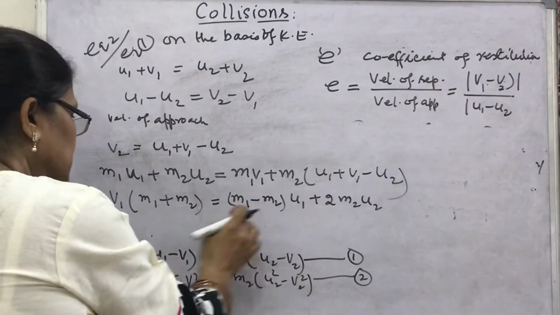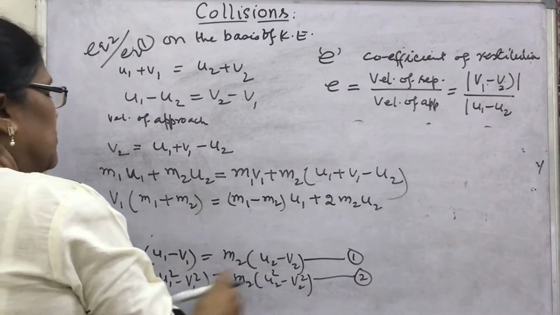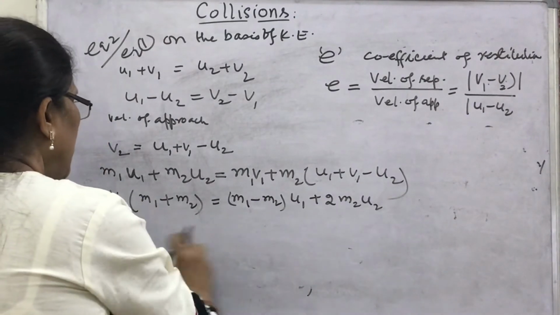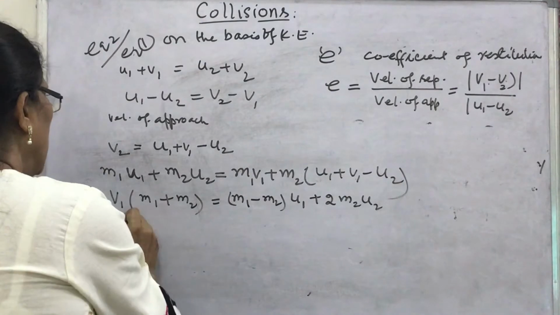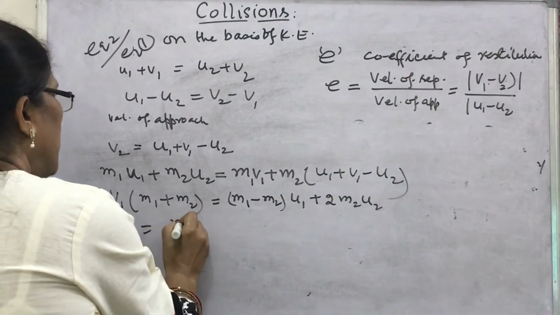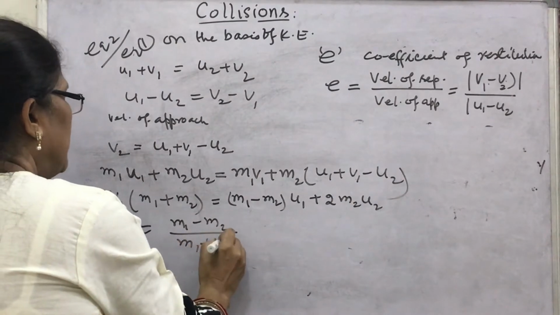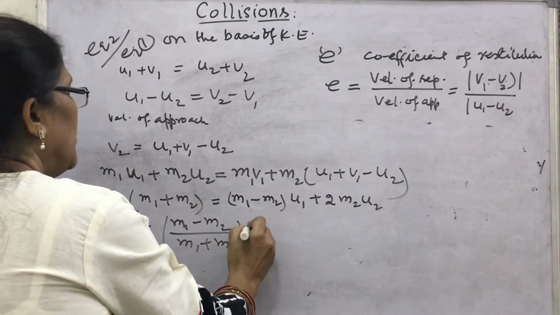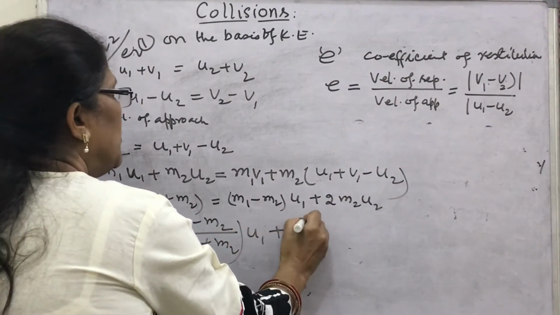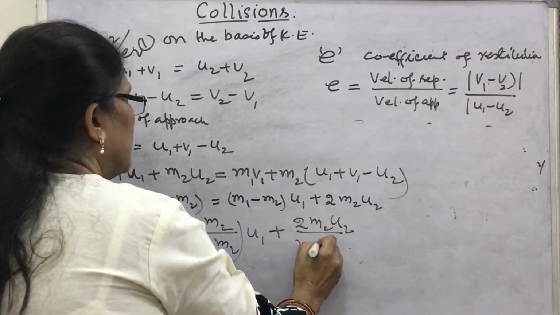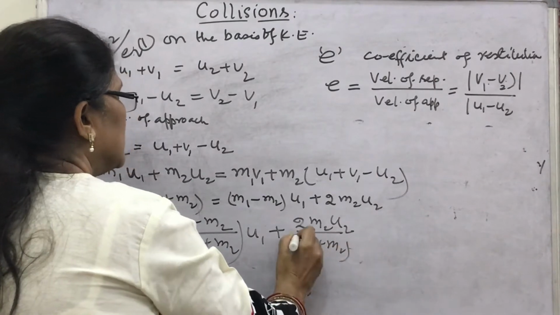Divide this expression by m1 plus m2. Then v1 will be equal to m1 minus m2 upon m1 plus m2 into u1, plus 2 m2 u2 upon m1 plus m2.